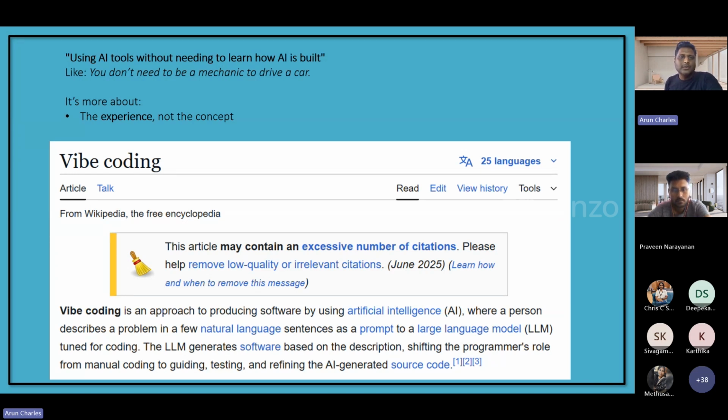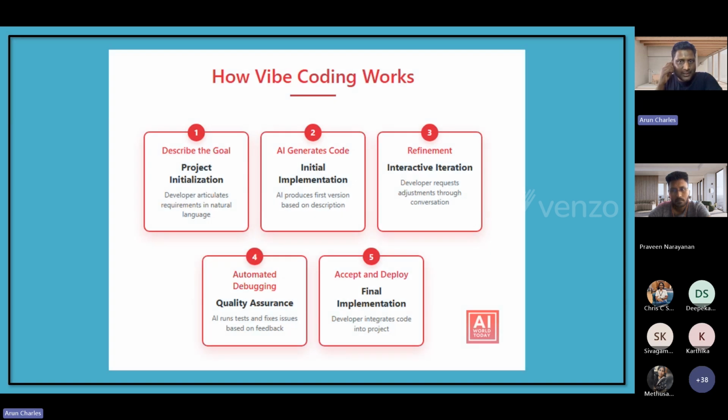Okay, so the concept is we are not going to write a single line of code here. We are just going to tell the AI what we need and what problem we are going to solve, so that the AI itself will build the code for us, and we are not going to write a single line of code today. Okay, so you're going to see it now. Before that, let me give you some elaboration on what vibe coding is and how it works.